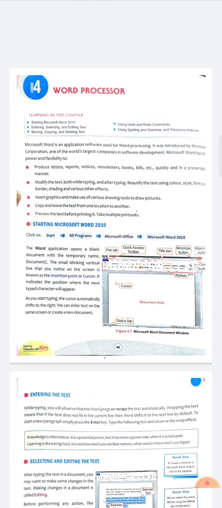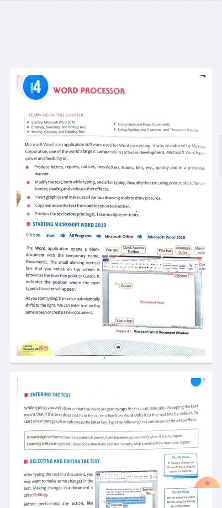Microsoft Word is an application software, meaning it is a software that has to be installed in our computer or in our laptops, or nowadays we have Word software in our mobile phones also. It was introduced by the largest company, Microsoft Corporation.